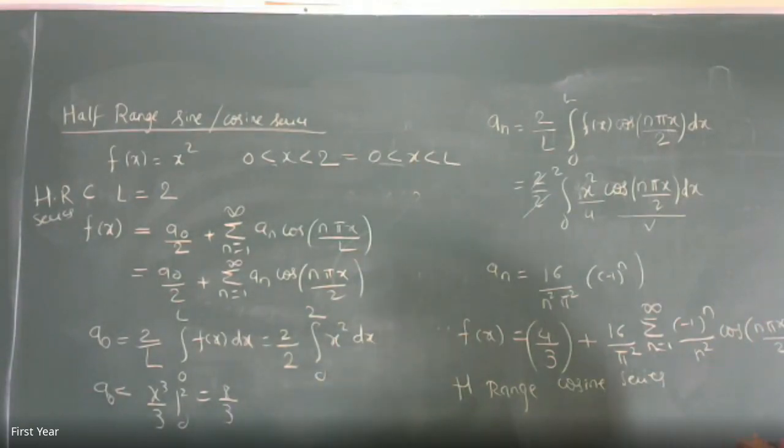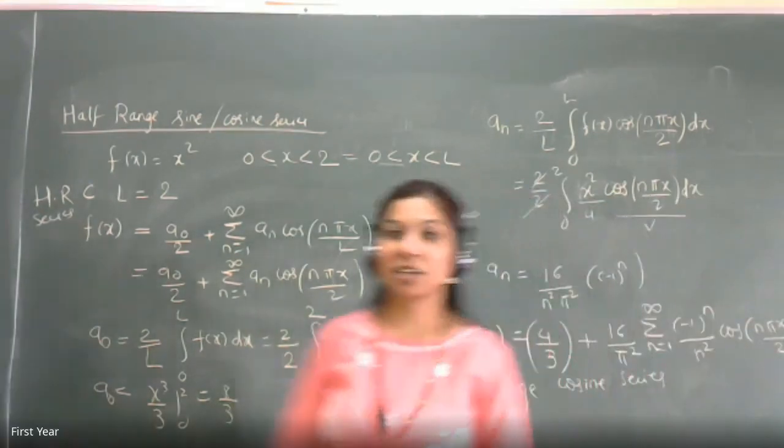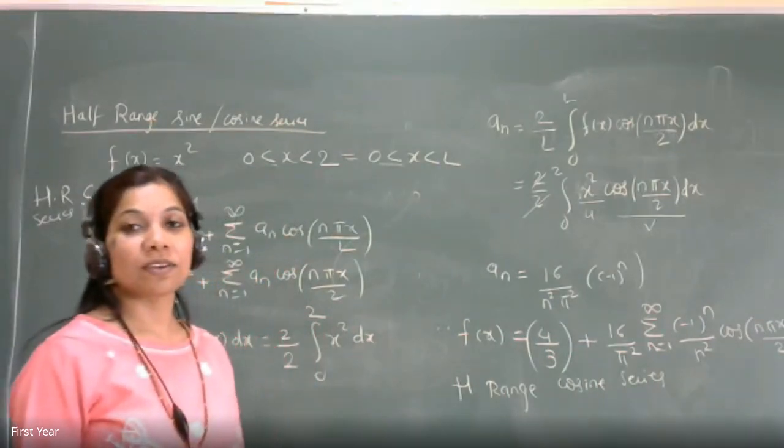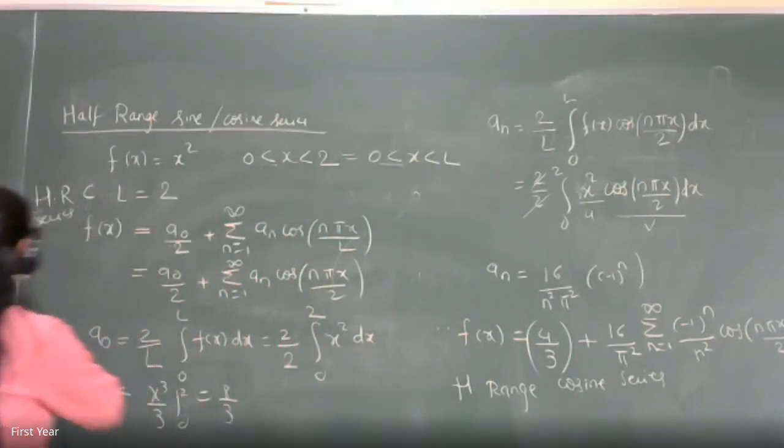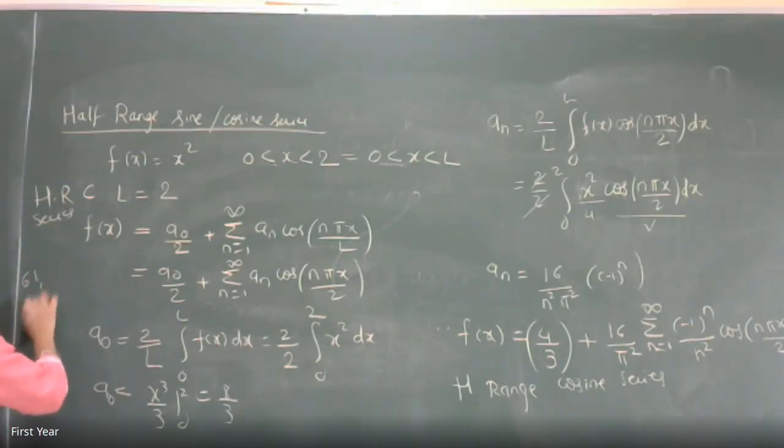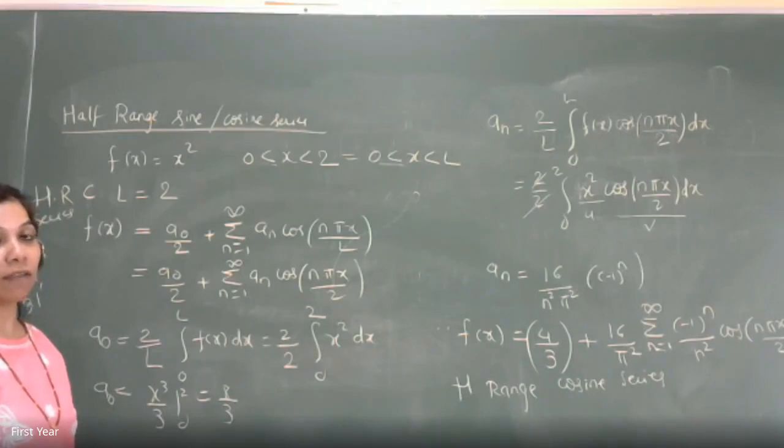Roll number 31 C division. Have you got this answer? 16 upon n square pi square. Roll number 31 division C. Roll number 61 division C. Ayush. Roll number 61. These all students, they keep it aside their mic and they attend the lecture or what? All of them are marked in etc. Those who are not responding. Roll number 61, then roll number 31. Division C, roll number 11.